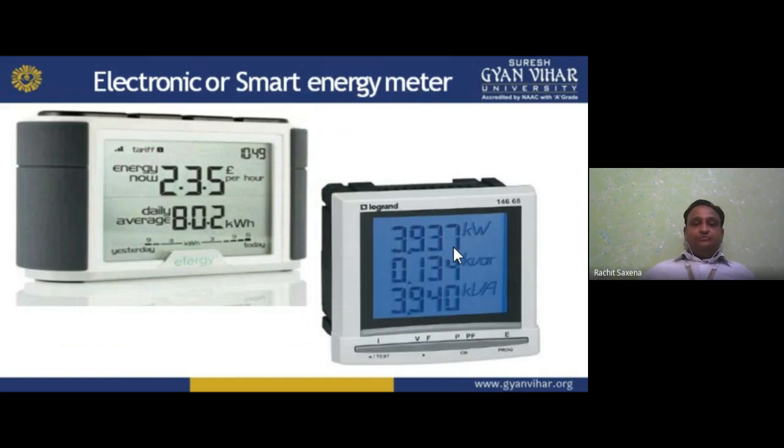Now we can say electronic or smart energy meters. Nowadays we are working on smart energy meters. Smart means information. They contain the information also. I am using the word smart meaning it has the information of all types, and you can also stop the supply whenever you are leaving your house. So you can stop that machine also.